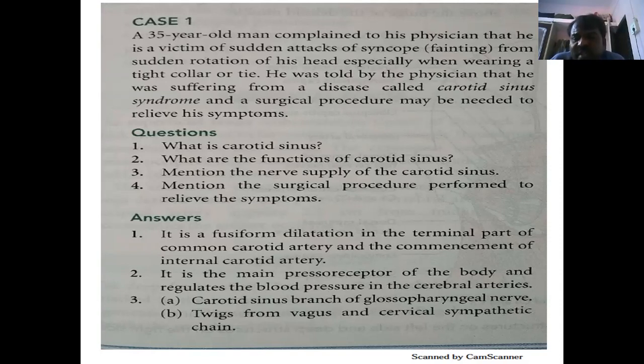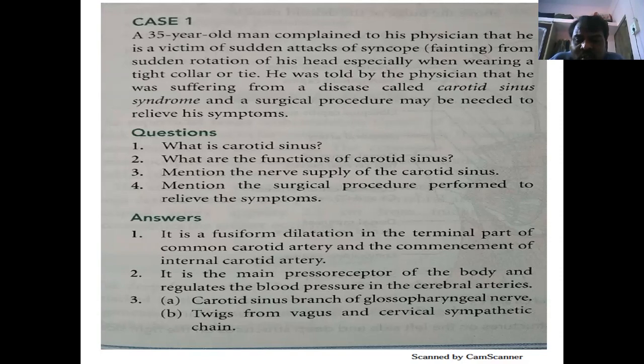What questions are we expecting? What is the carotid sinus? What are the functions of the carotid sinus? Mention the nerve supply of the carotid sinus. Mention the surgical procedure performed to relieve the symptoms. So, what is the carotid sinus?